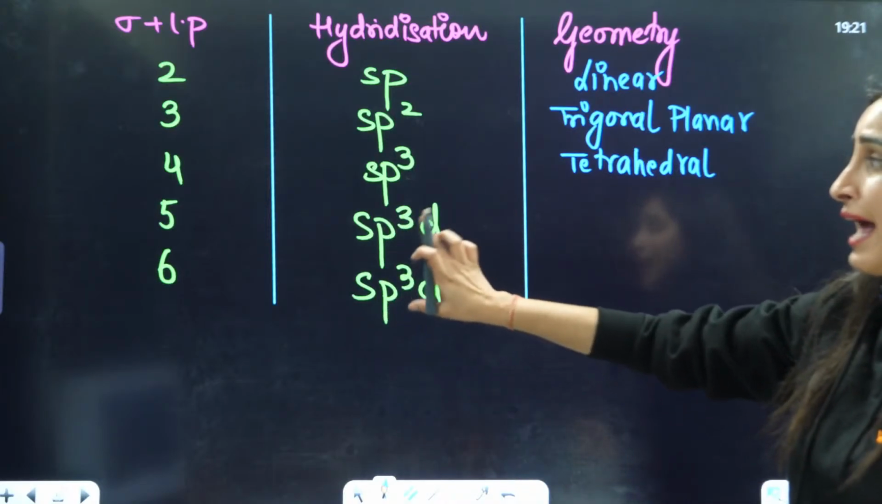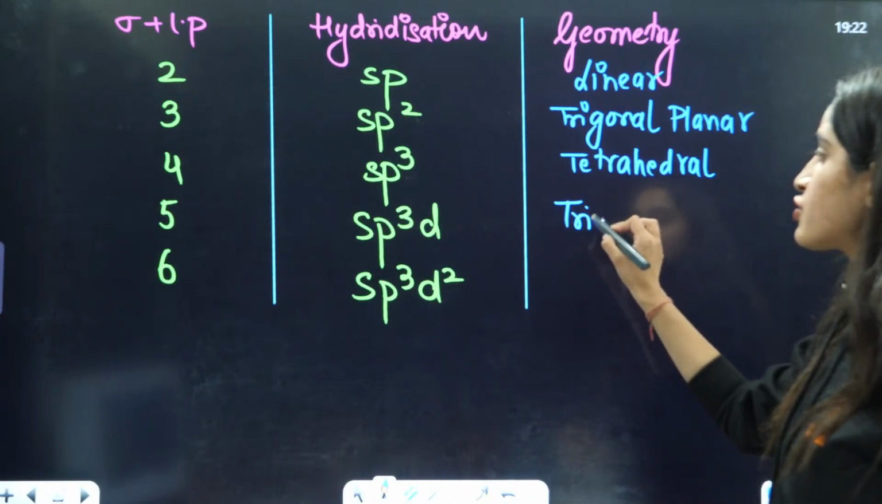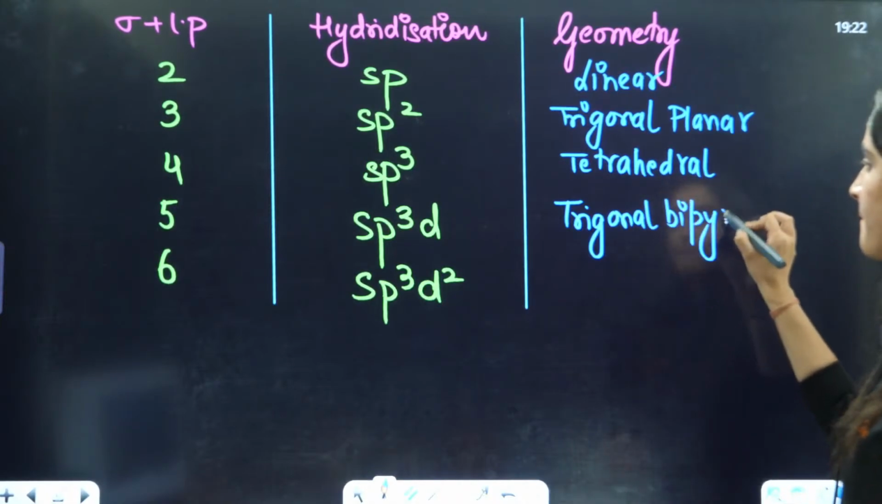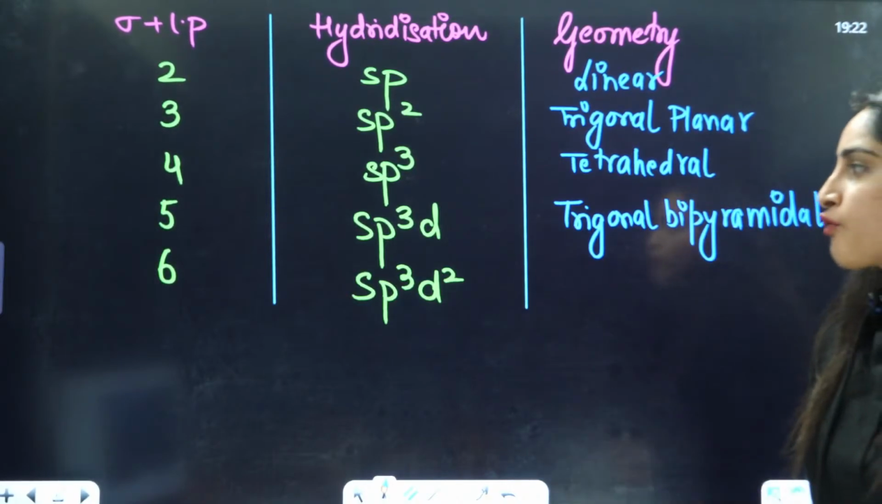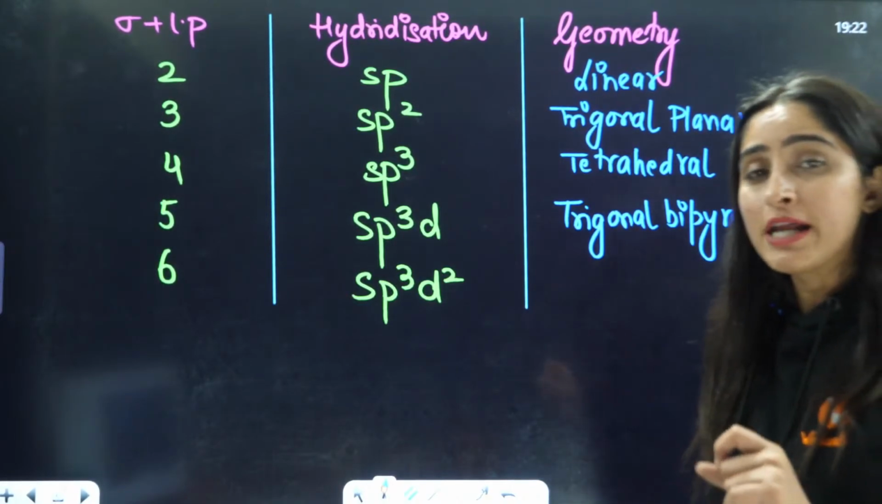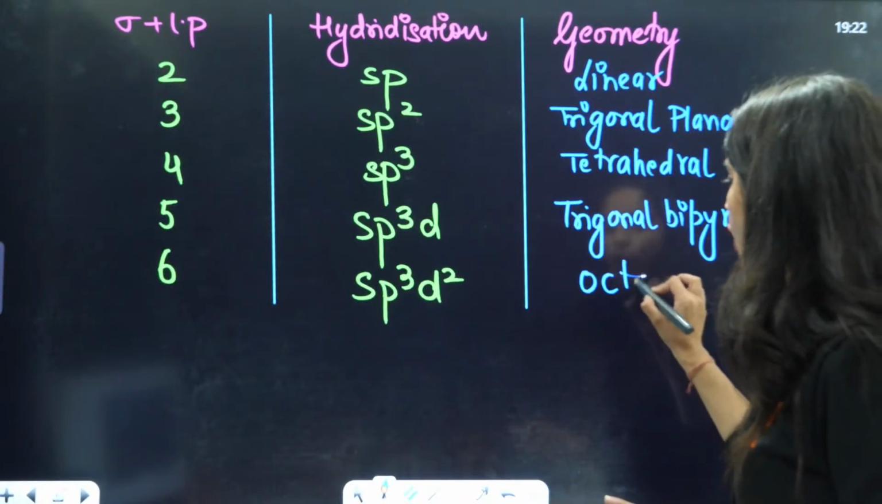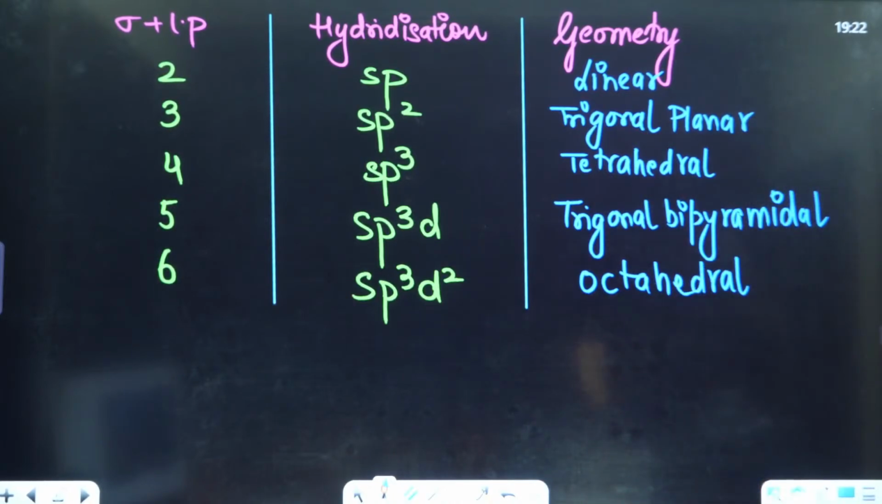Now, if you have sp3d hybridization, it is going to be trigonal bipyramidal. What about sp3d2? When you have 6 sigma plus lone pair, it is going to be octahedral. How many of you want to see the shapes of these hybridizations?